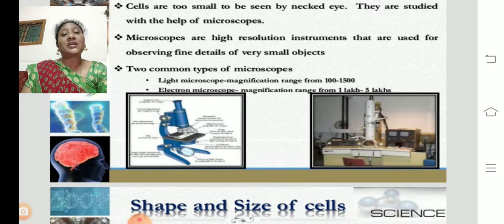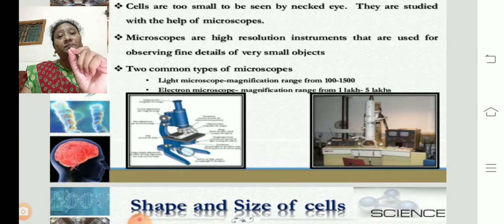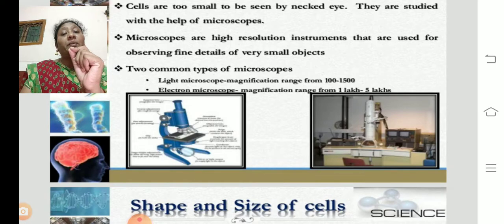For example, if I take a small sand particle and keep it under a simple microscope, it can be seen more than 100 times bigger. Under the light microscope, it appears 100 to 1500 times bigger, and under the electron microscope, that simple sand particle can be visualized 1 lakh to 5 lakhs times bigger than itself.